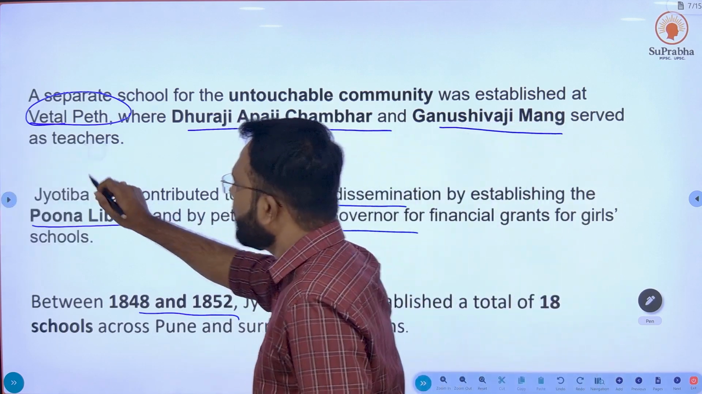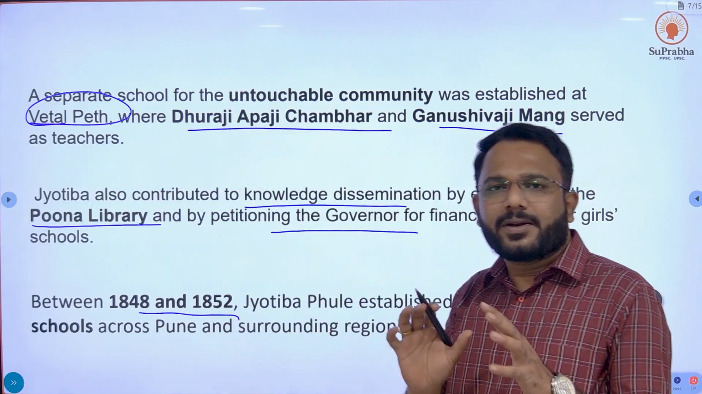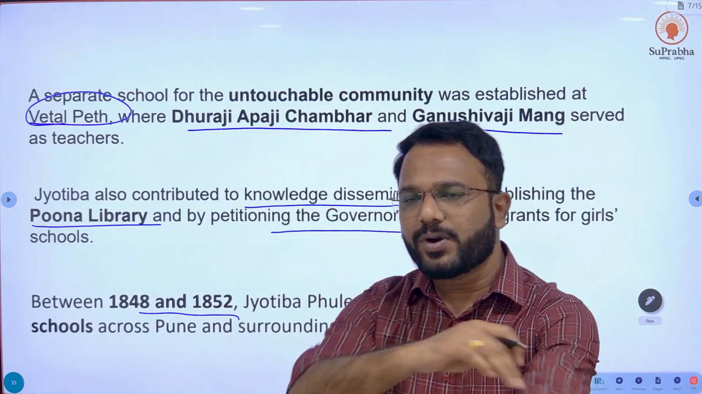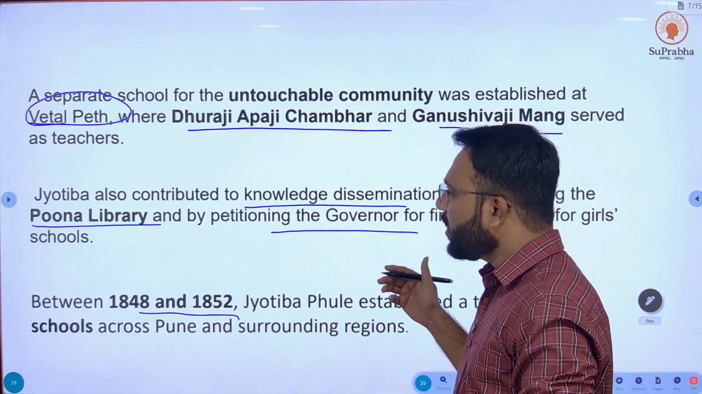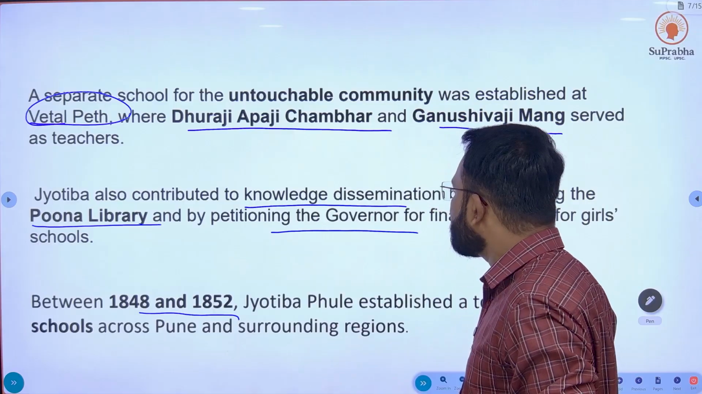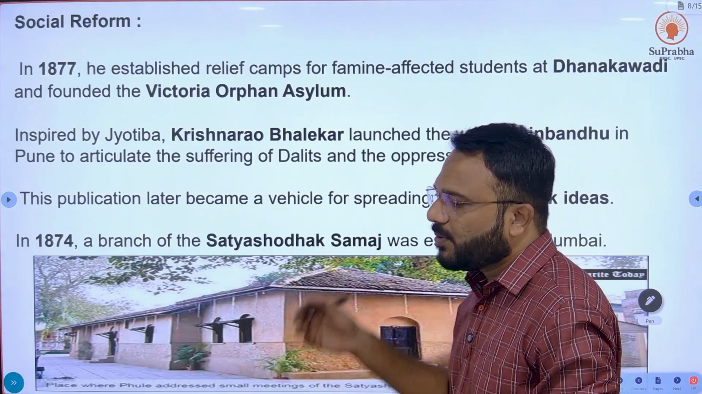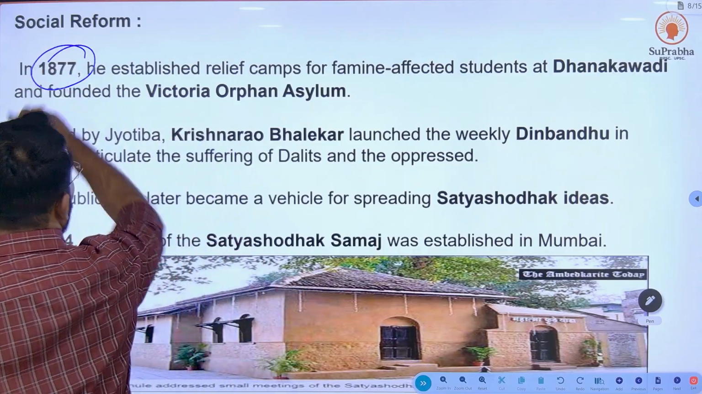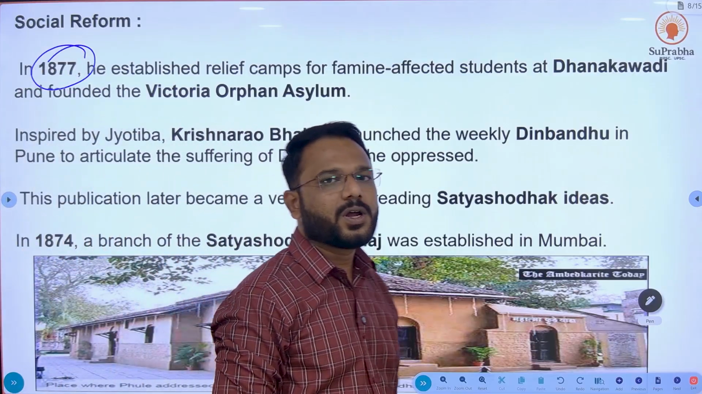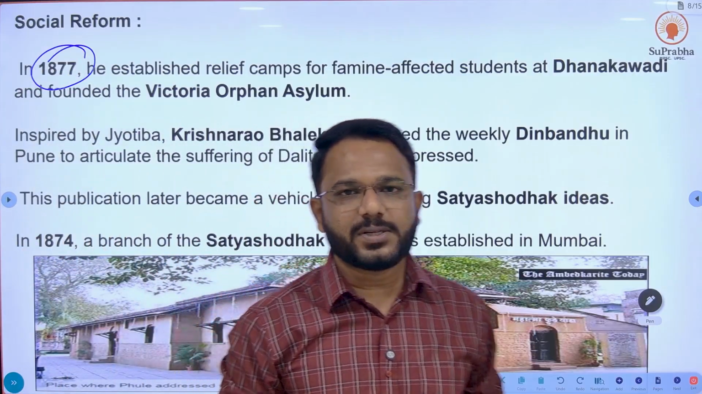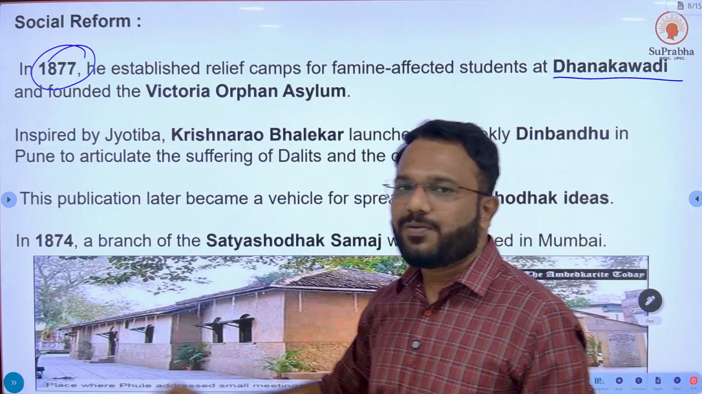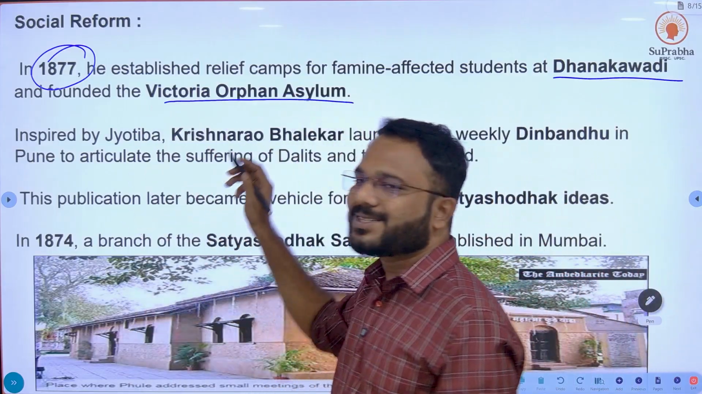Okay, so all this information might look very brief, but this is important information, and the commission might ask questions from it. Coming to the social reforms, in 1877 he established relief camps for the famine affected students in Dhanakwadi, Pune. He also founded Victoria Orphan Asylum.